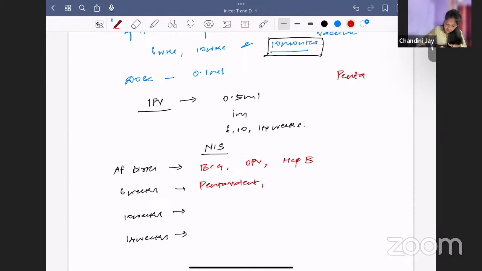Penta means 5, right? So what are the 5 things in pentavalent? DPT, diphtheria, pertussis, tetanus, H influenza B, hepatitis B. So this was a previous INI question. What are the components of pentavalent? DPT, H influenza B, hepatitis B.